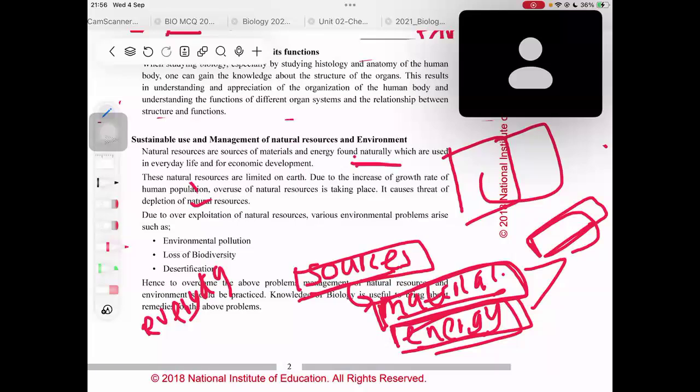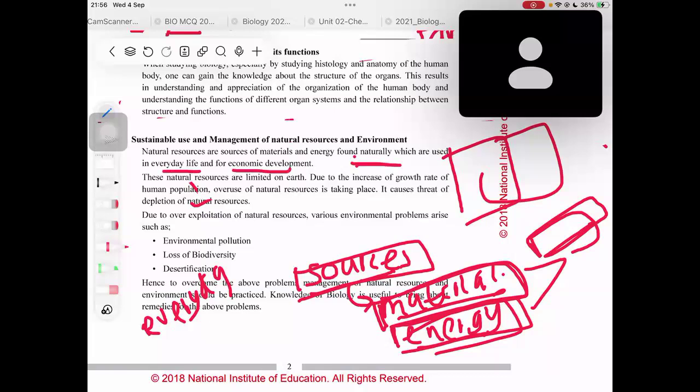And also for our economic development, right? Because of natural resources only, we can earn an income. Nowadays it might be because of technology, but even to develop this technology, first we needed some money, right? That money came from selling the natural resources in our particular land. So all these natural resources are important in everyday life and for our economic development.